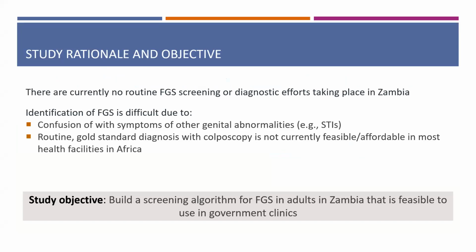By way of very brief background about the study rationale, unfortunately, there are no routine screening or diagnostic efforts currently taking place for FGS in Zambia, which is similar to many countries in sub-Saharan Africa. Identification of FGS is difficult due to confusion with symptoms of other genital abnormalities, and routine diagnosis with colposcopy, which is the gold standard, is not feasible or affordable in most government health facilities. So our study objective was to build a screening algorithm for FGS in adults in Zambia that is feasible for use in government clinics.